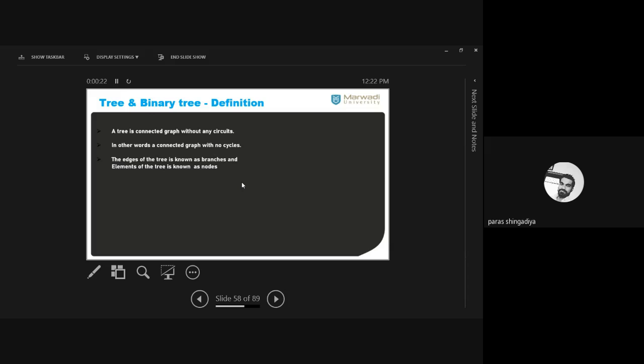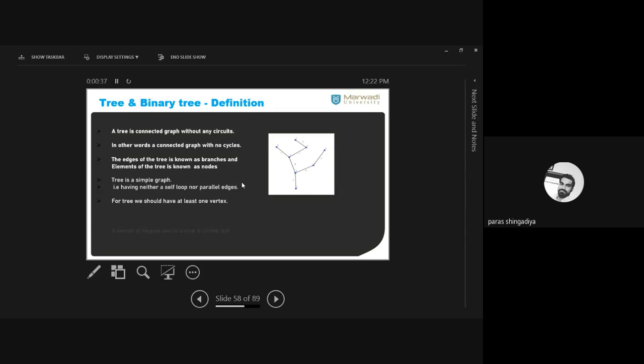No vertex should be disconnected. Clear? So the graph is connected here, and there is no cycle between any two vertices. So that is known as a tree, and it is always a simple graph, because a simple graph does not contain any loop and parallel edges. And if we involve any loop as well as parallel edges, it follows one cycle, otherwise one of the circle. Therefore, it is always a simple graph.